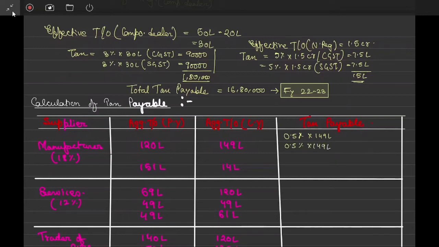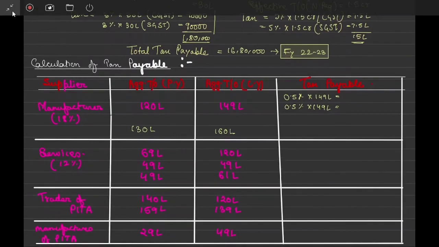Okay, let me do one thing just to make it more interesting. Let me make it 130 lakh and let's make it 160 lakh. So you calculate the tax, or I'll put it, but I'm not calculating it right now.